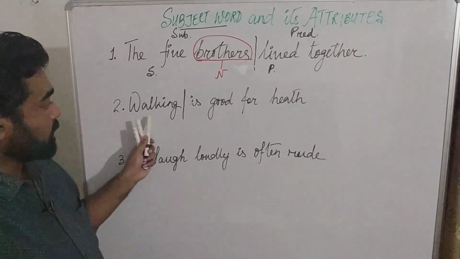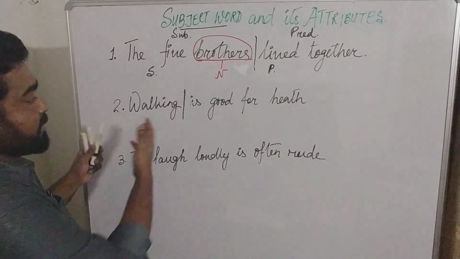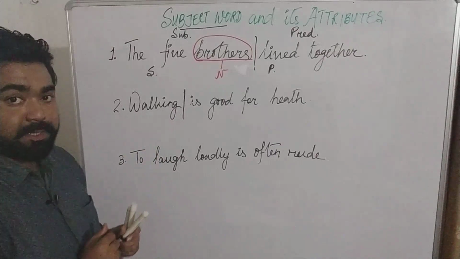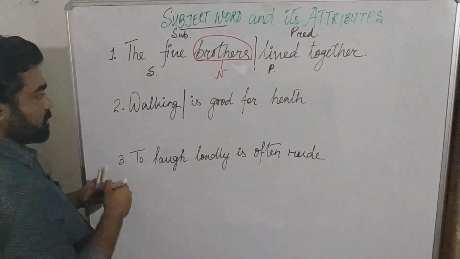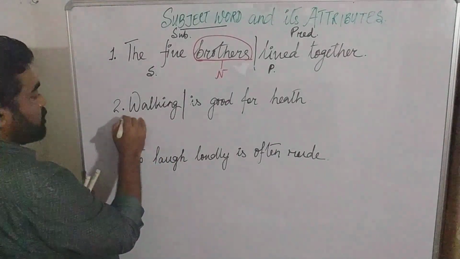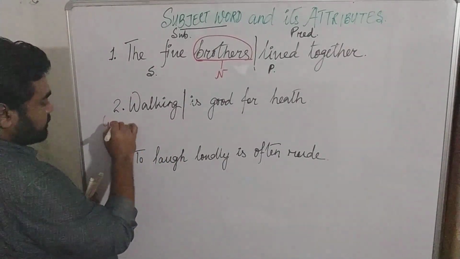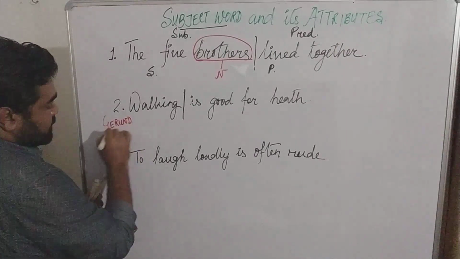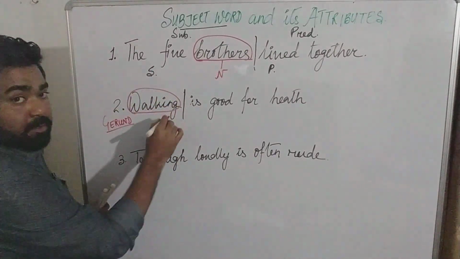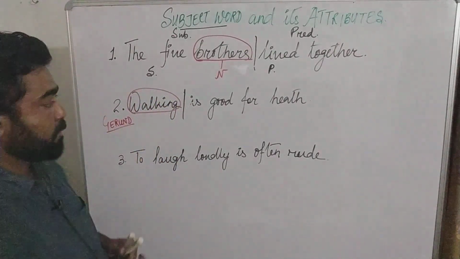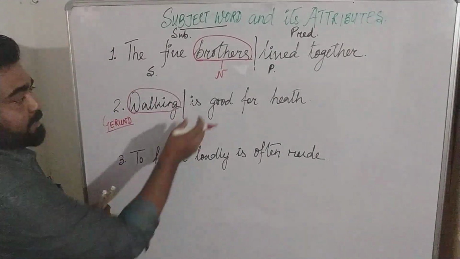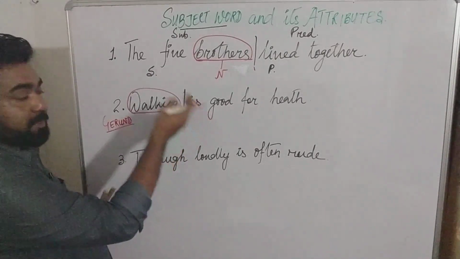Now, walking: what is the part of speech? How will we identify walking in the part of speech? It is actually a verb with ing, isn't it? But in this sentence walking is acting as, what we call, a gerund. What is a gerund? A gerund is a verb with ing and acting as a noun in the sentence.